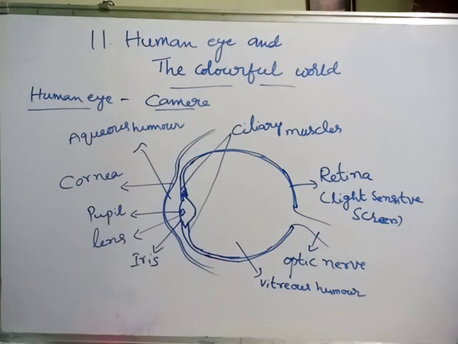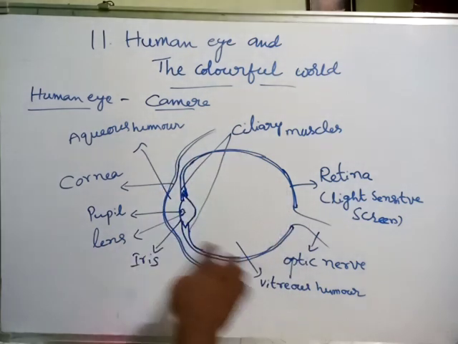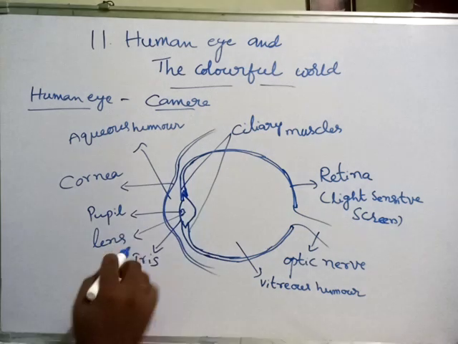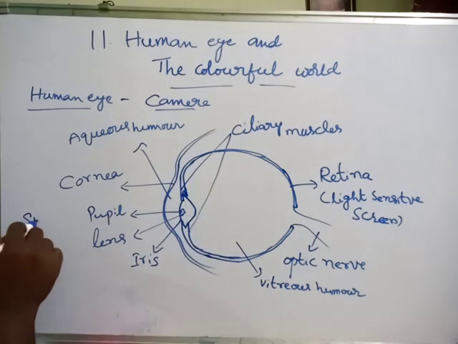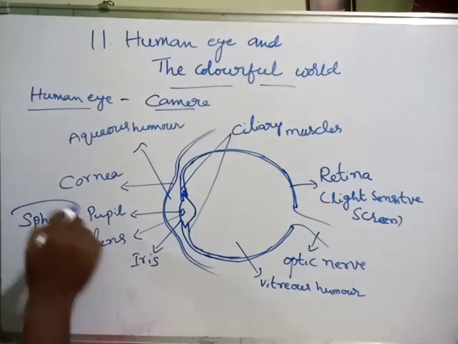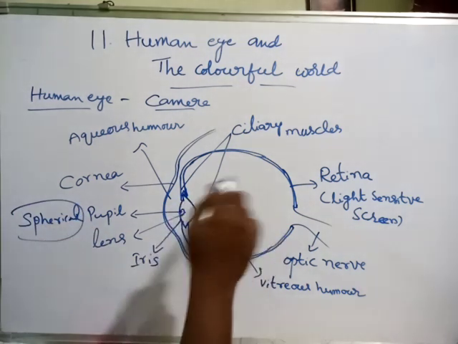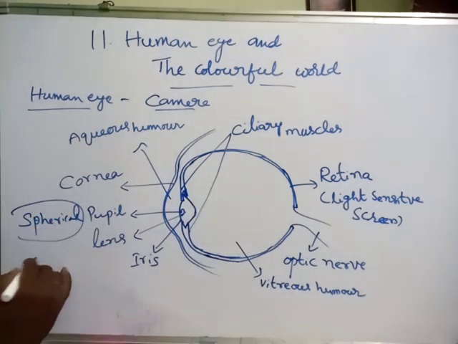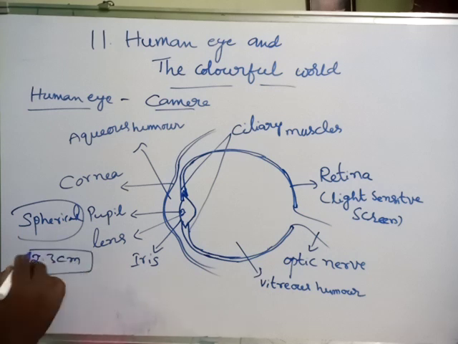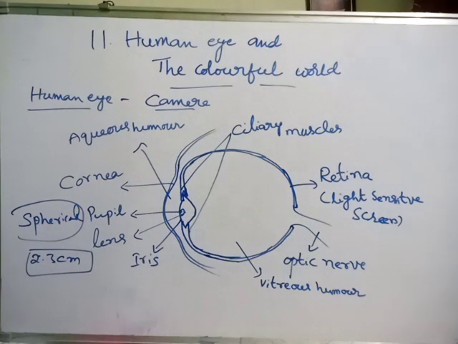That's why we compare the human eye with the camera. See, what is the shape of this eye? It is almost spherical in shape, with a diameter of approximately 2.3 centimeter.